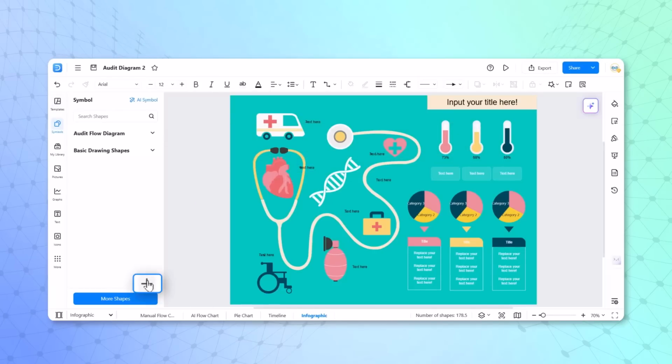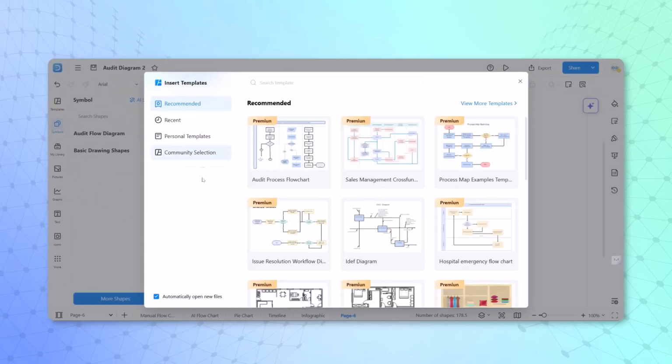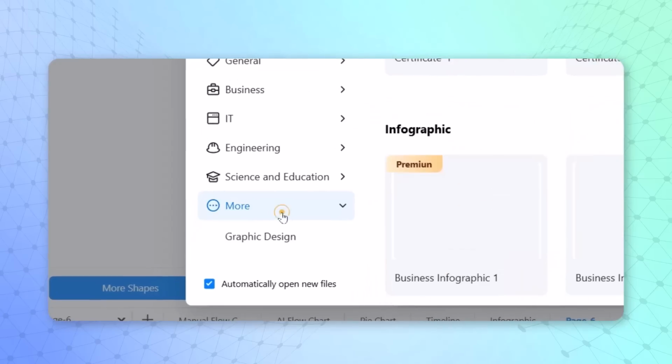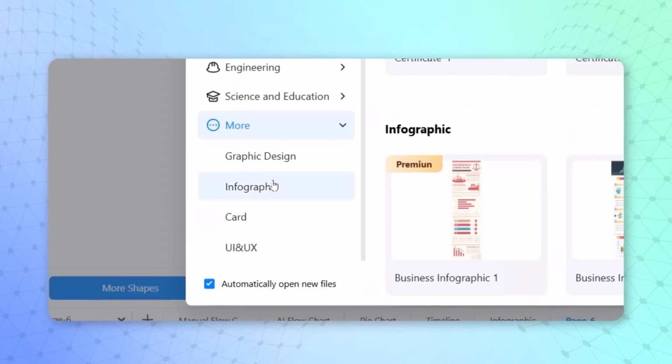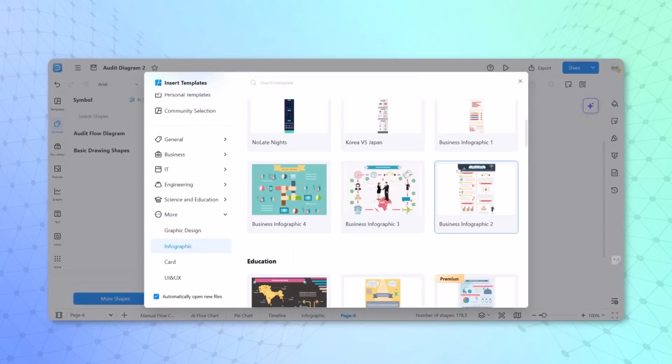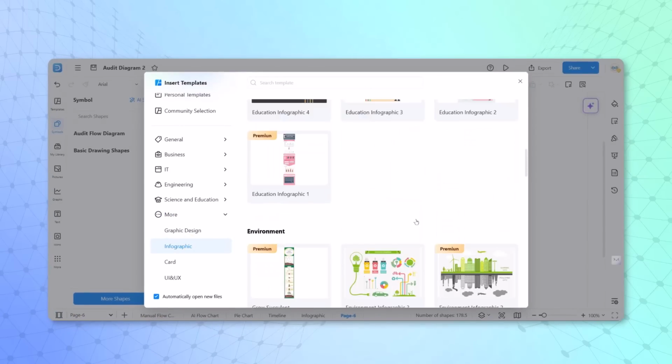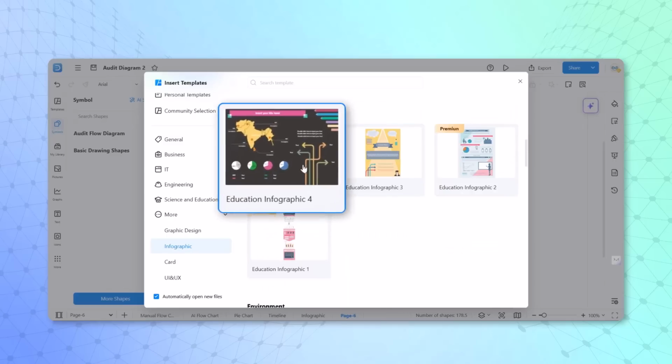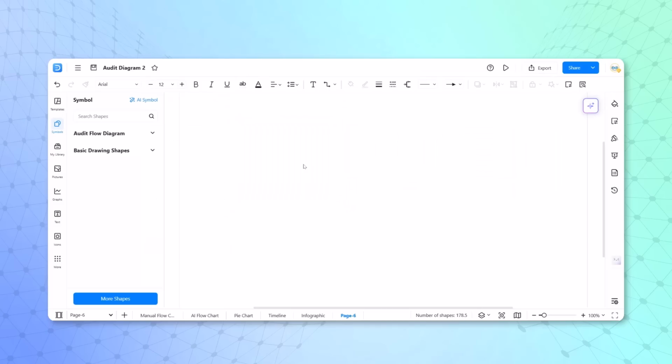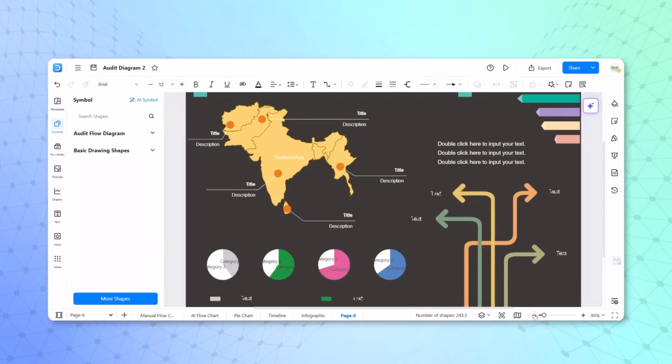Again, let's create a new page. Click on templates. At the bottom, we have the option more. In the more option, we can go for infographic. And when we scroll down, we have different options available. I can go for, let's say, education infographic. Now, when I click on this, within a few seconds, the infographic has come.